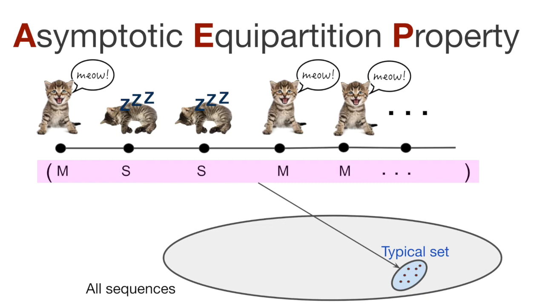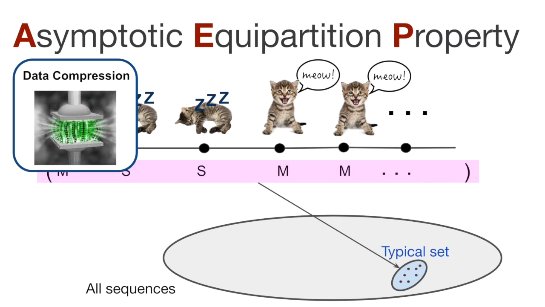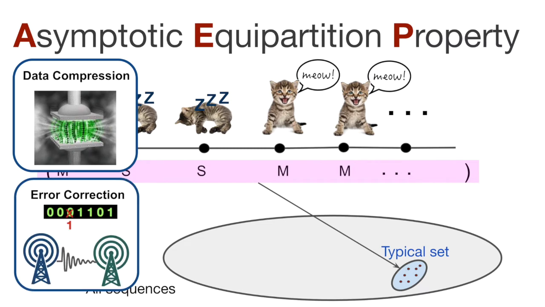This theorem is used in compression, where it allows us to come up with efficient codes for sending bits across a channel. AEP is also used in error correction for reliable data communication, where we can detect if a faulty device accidentally flipped a bit and recover what the message was intended to be.